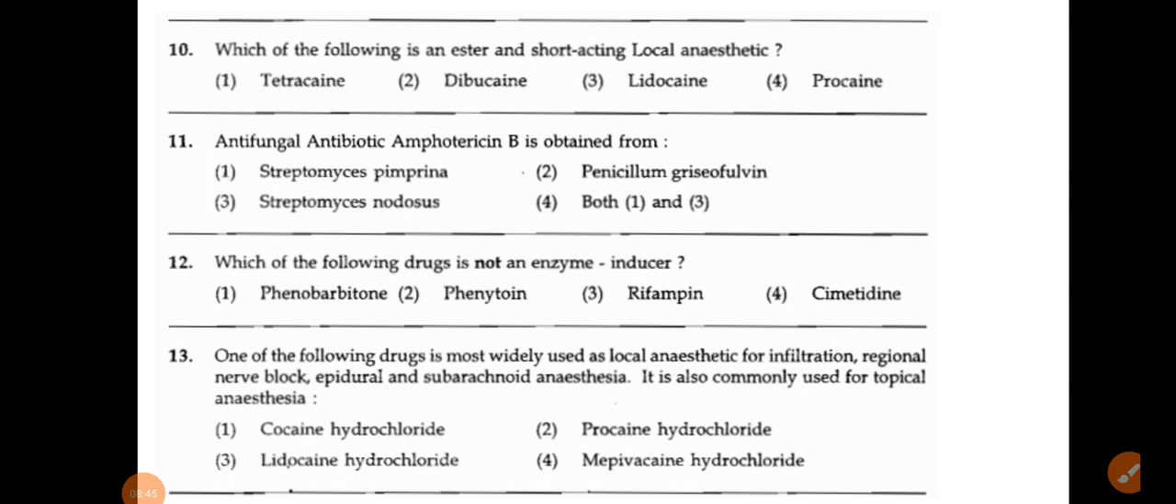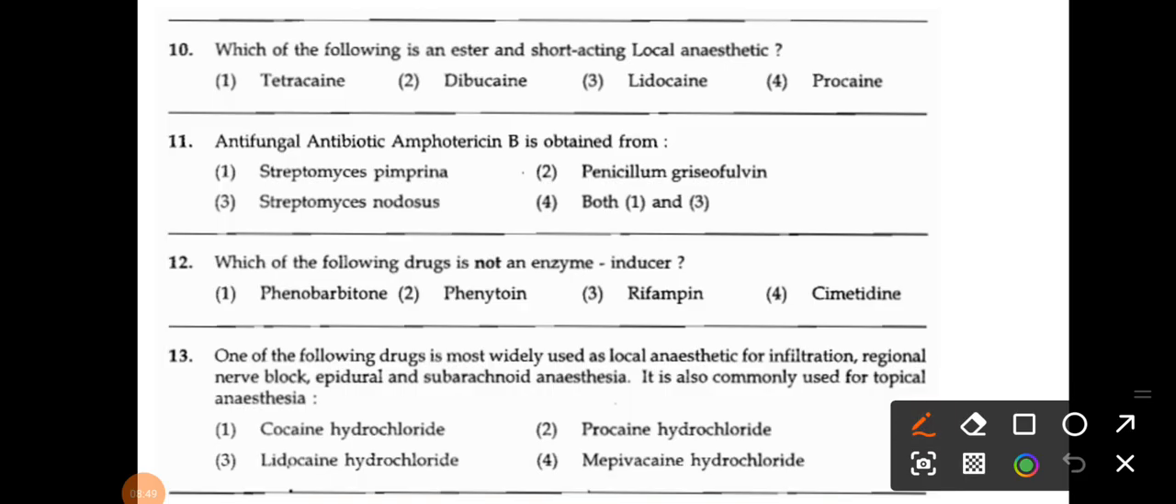So what they are asking is the short acting local anesthetic. Which one is the short acting? That is your procaine, right? Tetracaine is not a short acting local anesthetic. That's why option number 4 is the correct answer to question number 10.